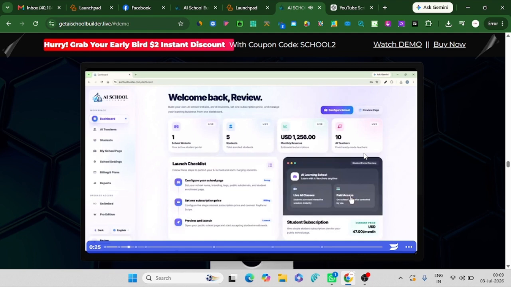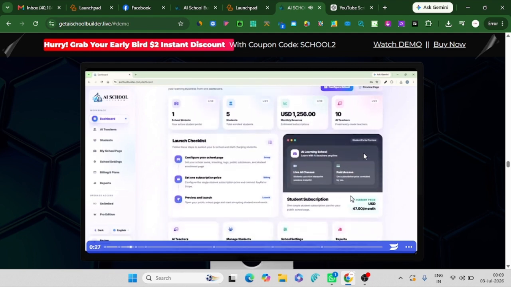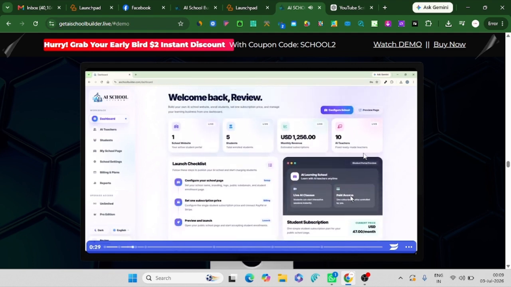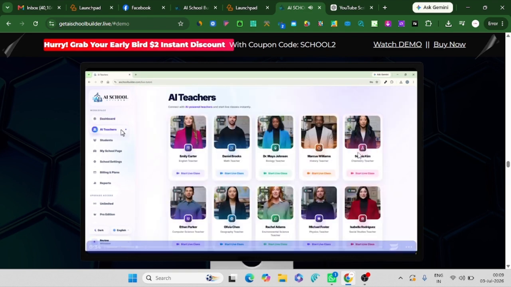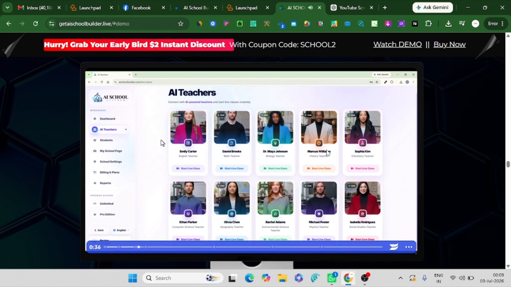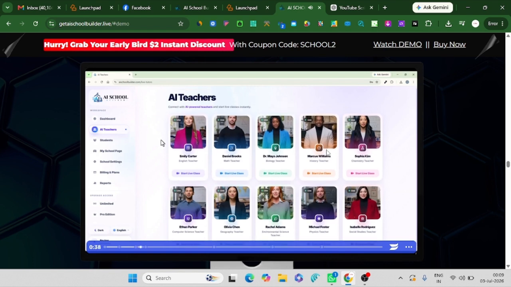After logging in, you'll arrive at your dashboard, where you can manage your entire AI-powered school from one place. Let's begin with AI teachers. Here you'll find realistic AI teachers ready to teach math, science, biology, geography, history, English, computer science, and virtually any subject. Let's start a live class with Daniel Brooks, our math teacher. Simply click Start Live Class, choose your The demo video of the AI school builder.